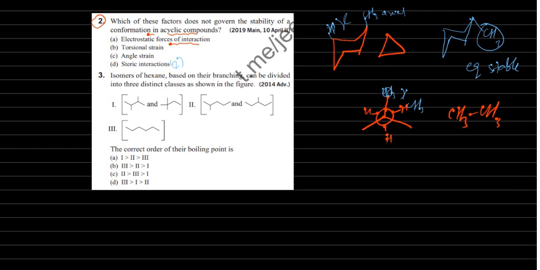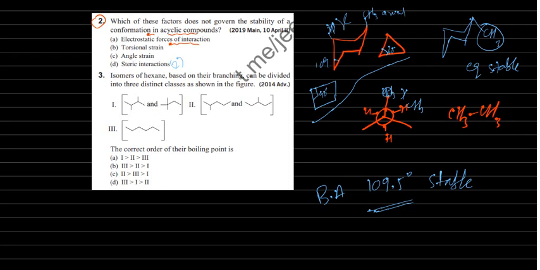Angle strain. See, angle strain, the dihedral angle is here, but angle strain is not there. But in cyclic compounds angle strain is there. Here 60 degrees. Here 109. Now if you take a cyclobutane here 90 degrees. So angle strain is there. In terms of angle strain in the cyclic compounds, 109.5 degrees bond angle is there. Those are the stable compounds.